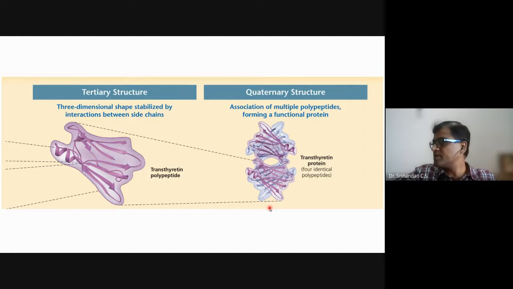So it's a long amino acid chain, and when you contract it, different shapes are formed. The quaternary structure has different subunits of the proteins. Okay, so these are the different structures.